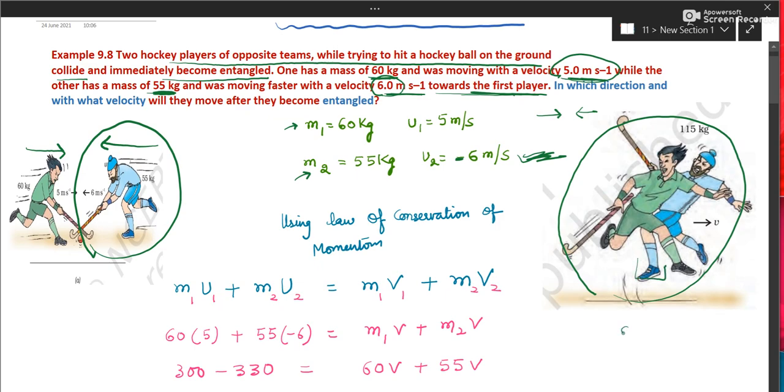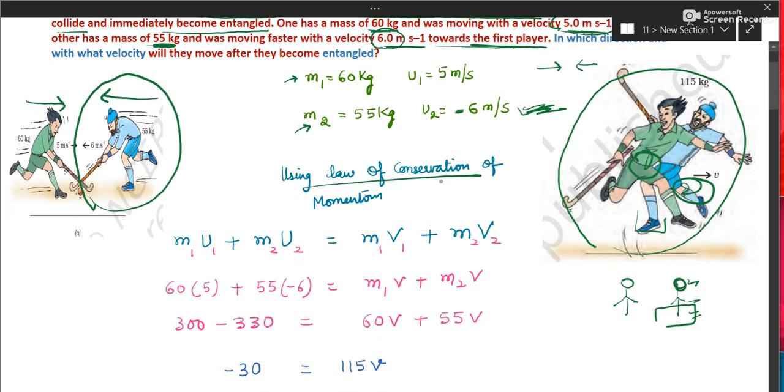Yesterday we saw a numerical in the previous video. You can go and see it again. The girl jumped on the cart and they moved as a single object, so the velocity will be the same. So for the first player and second player, both velocities will be the same. So we'll use the law of conservation of momentum, which says the initial momentum, m1u1 and m2u2, equals the final momentum, m1v1 and m2v2, of the first object and then of the second object.